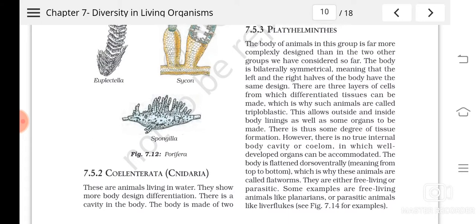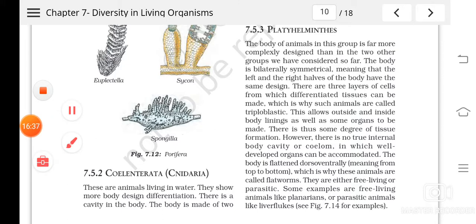So what all I said about Platyhelminthes: their body is flat, dorso-ventrally flattened. That's why they got the name flatworms. Then they are bilaterally symmetrical, meaning the body can be divided into two equal halves only through one plane. Understood? Then I told you they are triploblastic. Triploblastic means the body has three layers. What are they? Ectoderm, endoderm and mesoderm. And they are not true coelomates. A coelom is there, but it is not a true coelom.